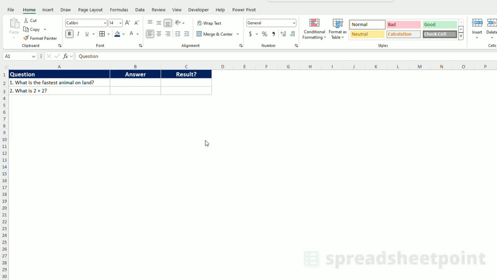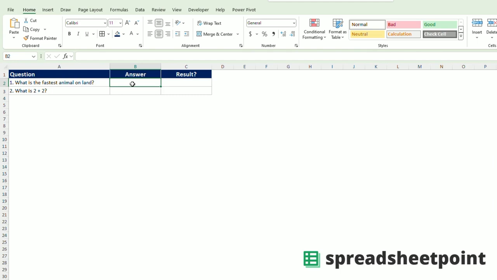Hi there. In today's video, I'm going to explain to you how to create a drop-down menu within Excel, as well as how to create a formula that looks at the result of that drop-down menu. So the first way to create a drop-down menu is to click on the cell that you want the drop-down menu to reside in, this cell right here. I've set up a simple table with some questions, and then two answer cells, and then two result cells.